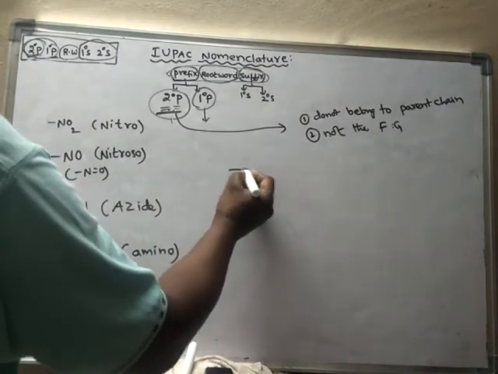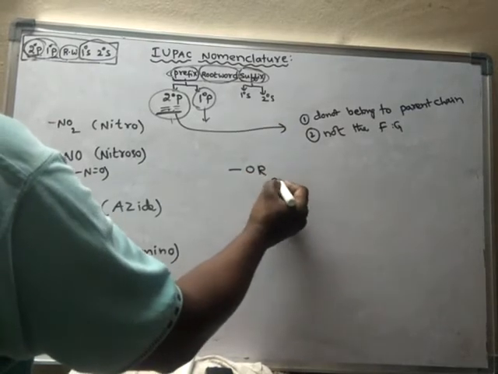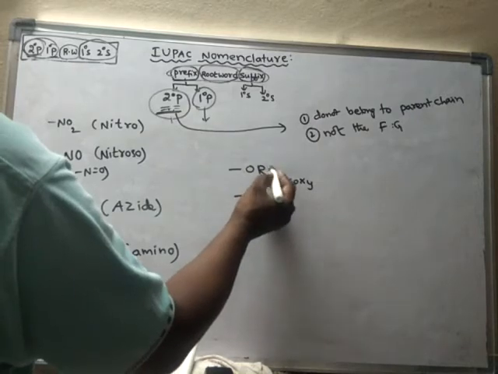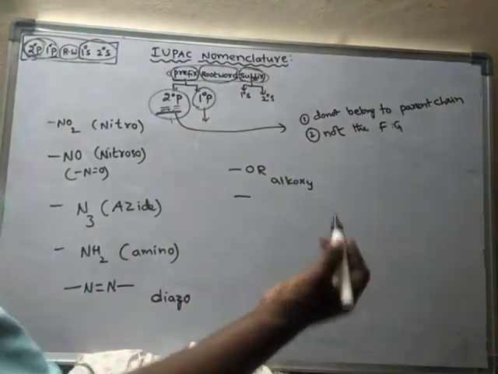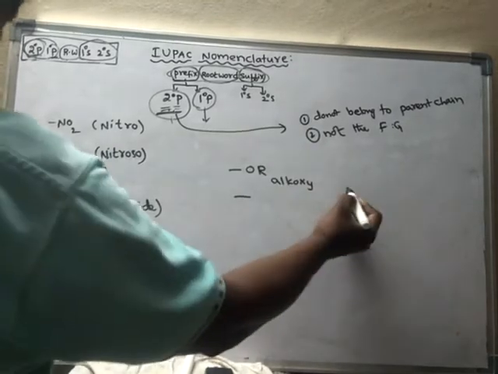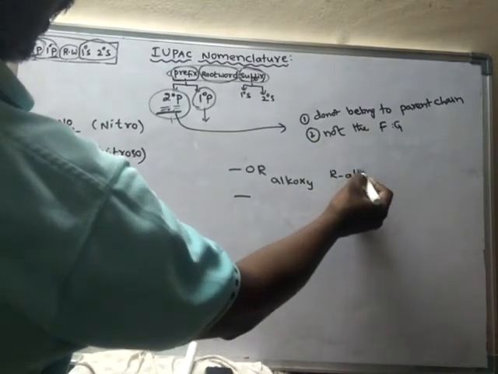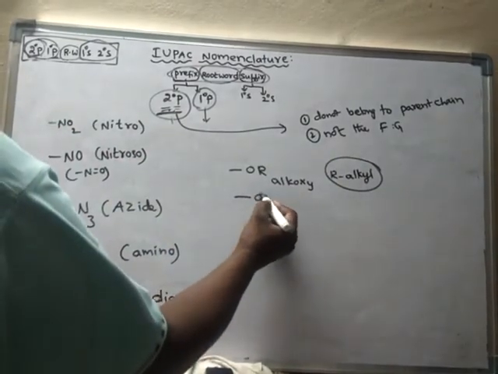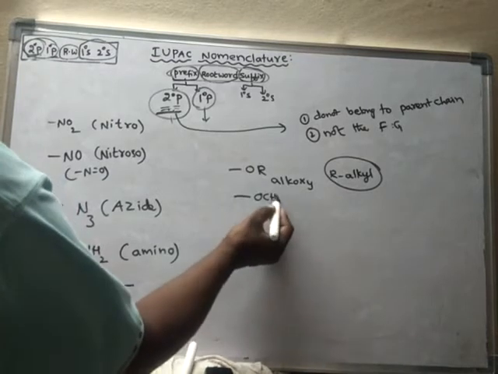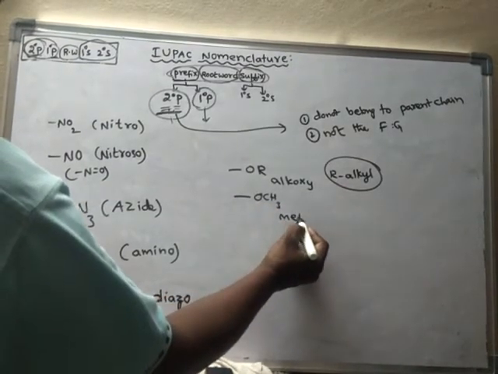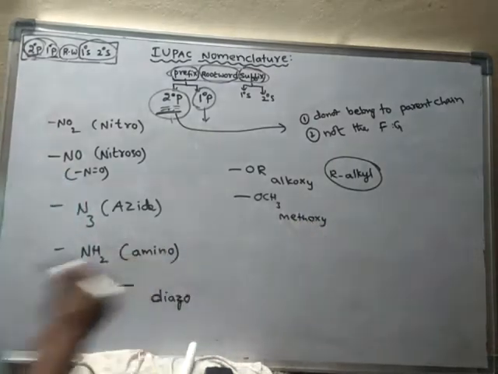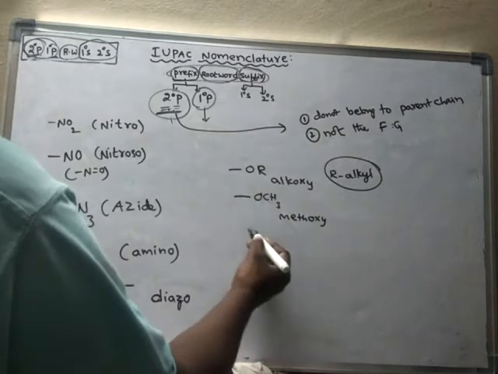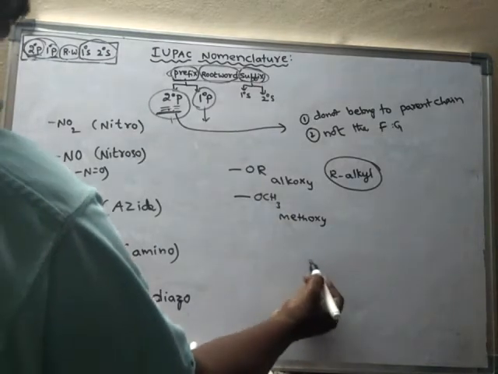Alkoxy. Here OR means alkoxy. Instead of R, we may write any alkyl group. What is R? R means any alkyl group. For example, if I write a CH3 group, then it is said to be methoxy. For example, there is a compound like this.